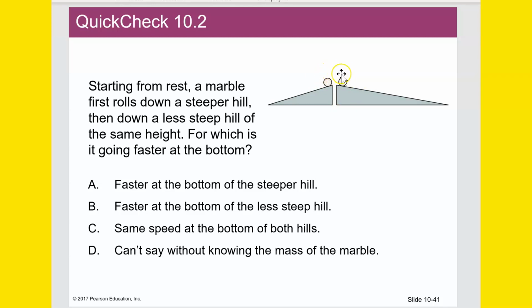which means the kinetic energy is going to be the same at the bottom, or you could think of it this way. The change in potential energy, which is only associated with the height, the change in height, is going to be the same for both. Therefore, they're going to go the same speed at the bottom.